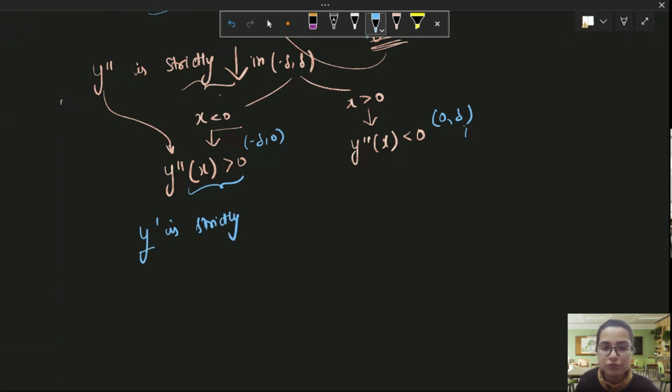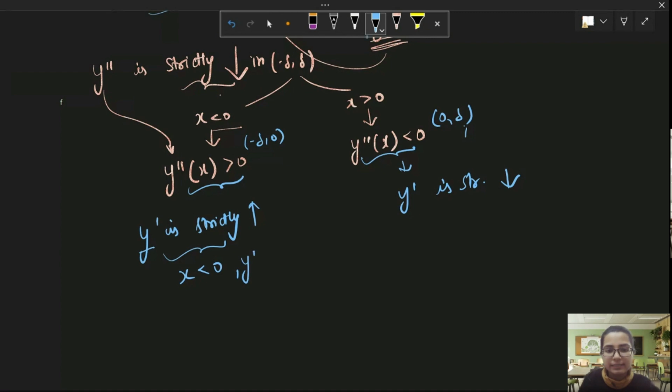Y dash will be a strictly increasing function here, and here, because y double dash is less than 0 for all these points, y dash will be strictly decreasing. Now, what does it mean for y dash to be strictly increasing? Here x is less than 0 and y dash is strictly decreasing.